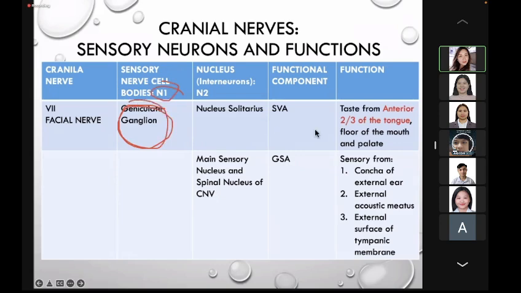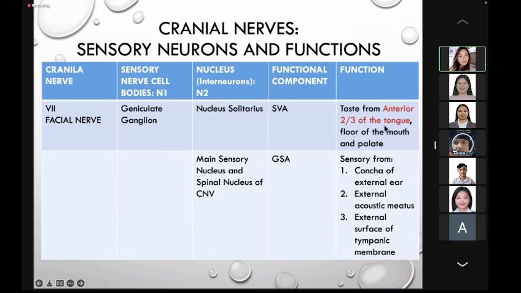It contains the cell bodies of the fibers responsible for conducting the taste sensation from the anterior 2/3 of the tongue. Also, neurons located at the geniculate ganglion contribute to the sensory innervation of other sites such as the palate, the pinna of the ear, and the external canal. So first, the anterior 2/3 of the tongue.